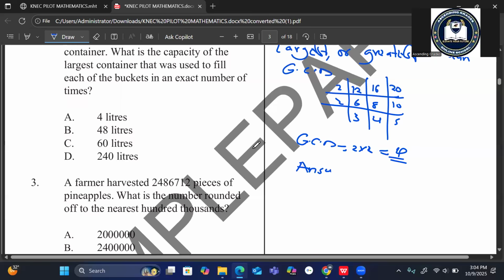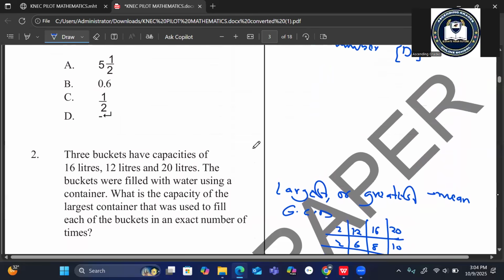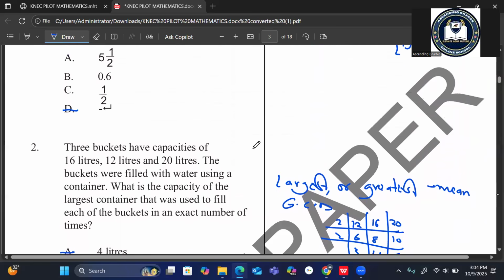The answer is A. A is our answer in the choices. In this case, A is the answer. I forgot to, D is the answer.